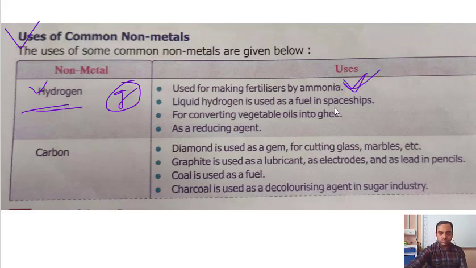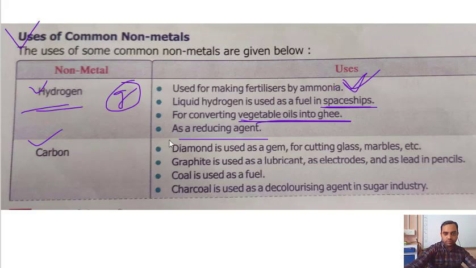Liquid hydrogen is used as a fuel in spaceships. So in spaceships, the fuel that is used is liquid hydrogen. It is also used for converting vegetable oil into ghee. This process is known as hydrogenation, and hydrogen acts as a reducing agent.